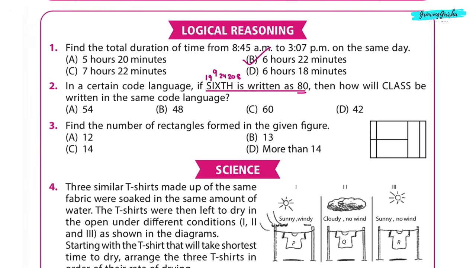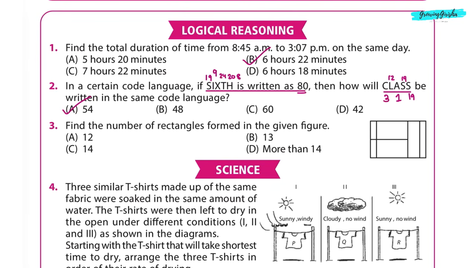Now we'll apply the same pattern on the word class. C is 3, L is 12, A is 1, S is 19. On adding 3, 12, 1, 19 and 19, we get 54. That means option A is the correct answer. In the same code language, class will be written as 54.